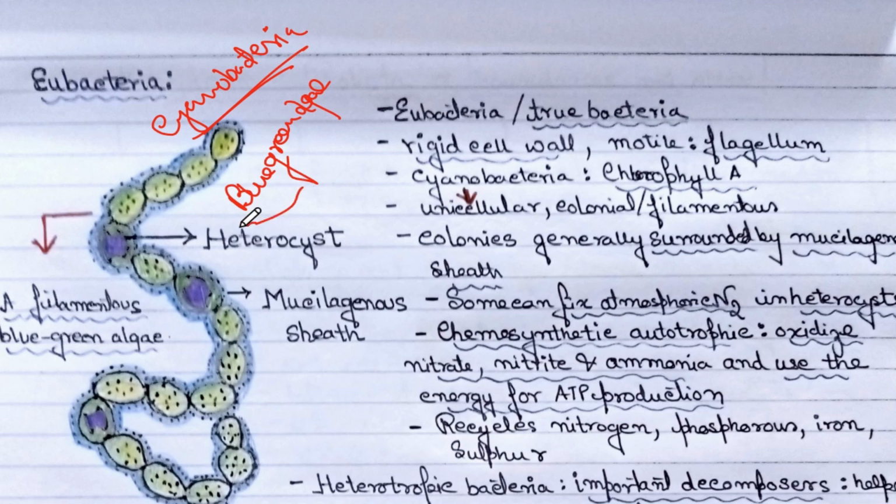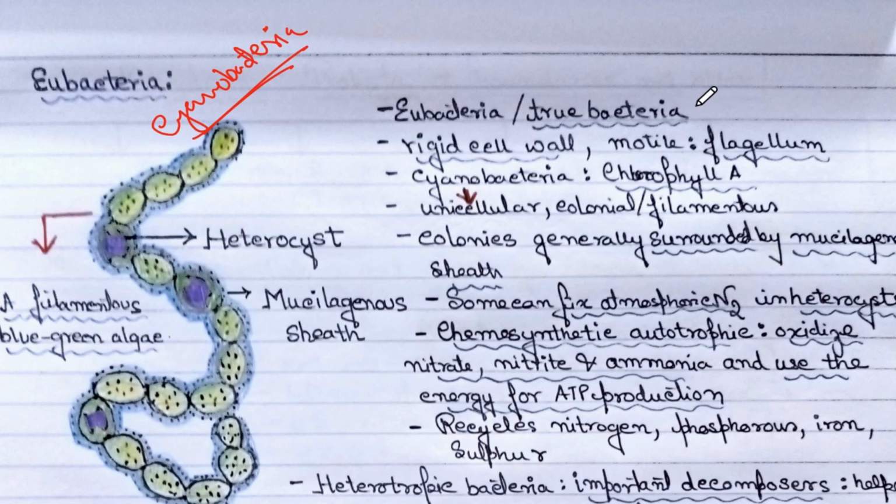Although we know it as blue-green algae sometimes, it is under bacteria and under eubacteria. And we have to remember that this is a photosynthetic organism.